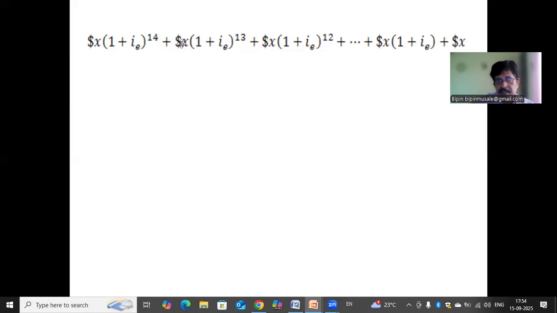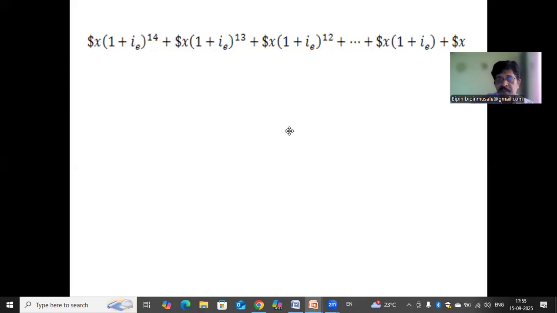The second installment of $X will amount to $X into (1 + i_e) raised to 13. The third installment will amount to $X into (1 + i_e) raised to 12, and so on. The last but one installment will amount to $X into (1 + i_e), and the last installment, of course, will not accrue interest, so it will just amount to $X.